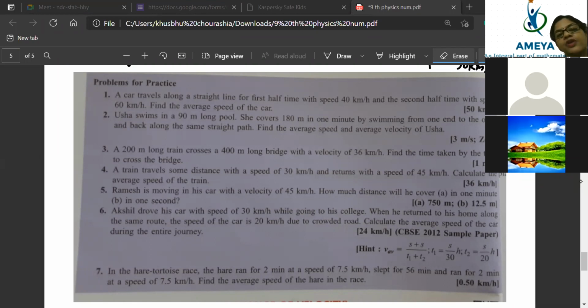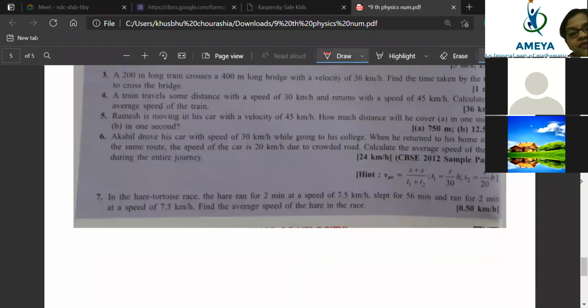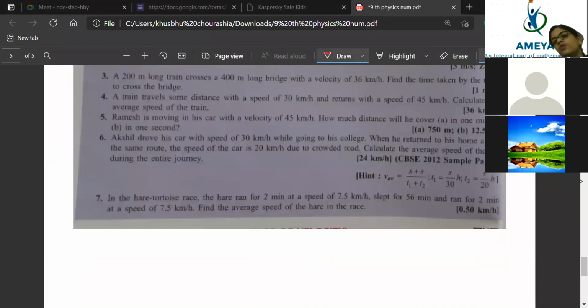You know what is the formula for average velocity? We have already seen the formula for average velocity. Anyone tell me, what is the formula for average velocity? Average velocity is equal to initial velocity plus final velocity divided by 2.